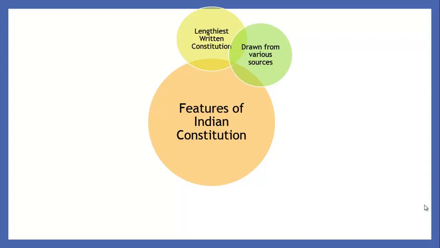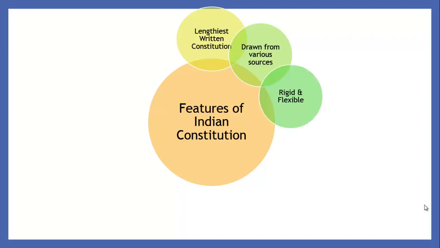Okay, so it can be the UK, USA, Canada, South Africa, so various countries' constitutions inspired us and we took the best out of those constitutions. Some leaders objected, but anyhow we will not go into those details. Okay, so the second feature is that it is taken from various sources. Okay, in the next video we are going to ask questions on the sources.